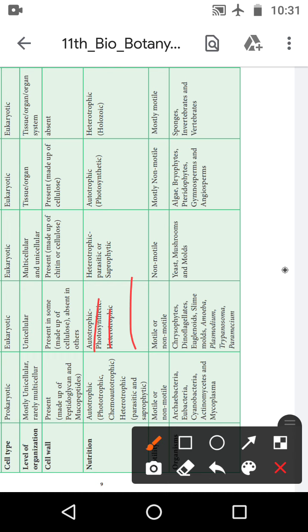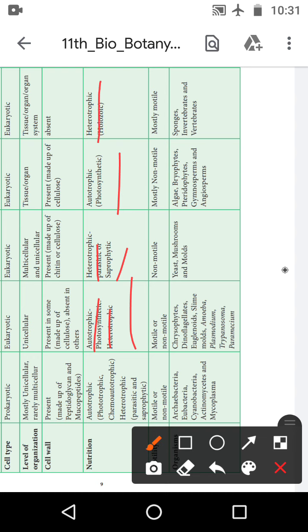Then fungi is heterotrophic, and parasitic and saprophyte. Heterotrophic depends on others. Parasite means it depends on others, and saprophyte is feeding on death and decay. Then Plantae is autotrophic nutrition, because as you already know, the plant with the help of sunlight prepares its own food. So this is the photosynthetic plant, so it is autotrophic nutrition.